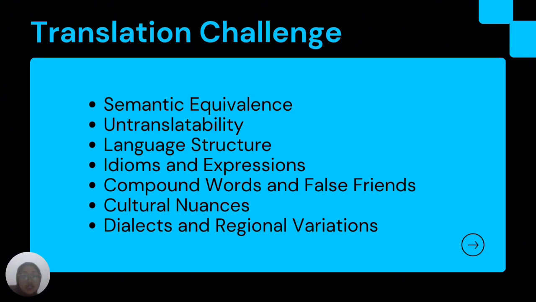And the third is language structure. Different languages have unique grammatical structures. For instance, English uses subject, verb, object, while other languages may use different patterns, requiring translators to rearrange the sentence for clarity and accuracy.